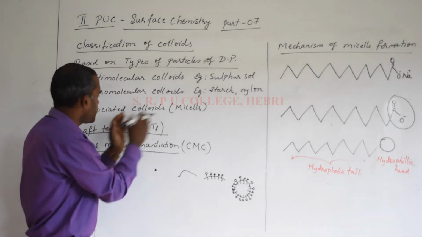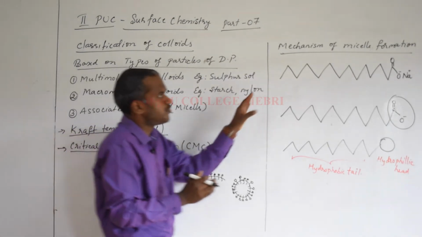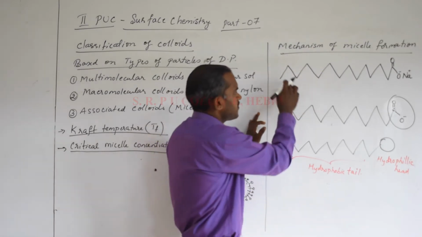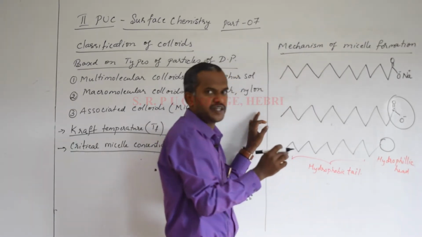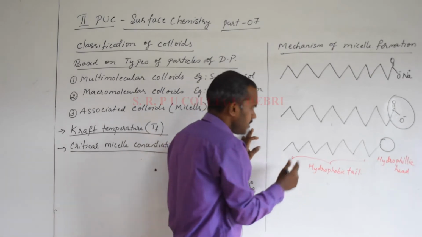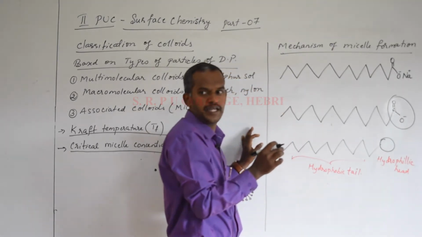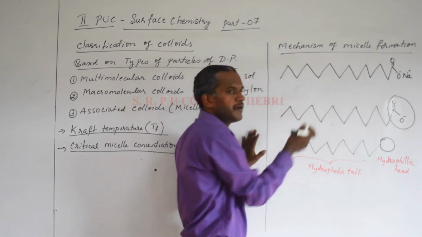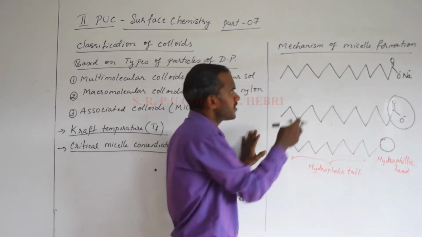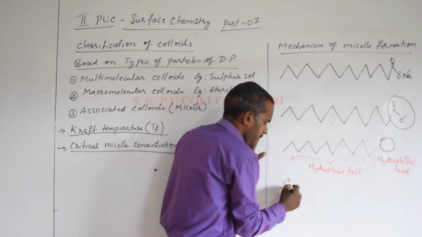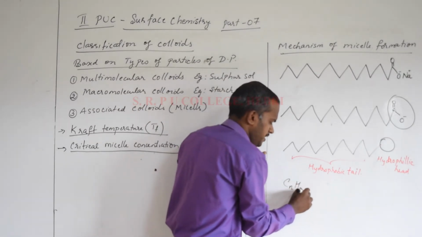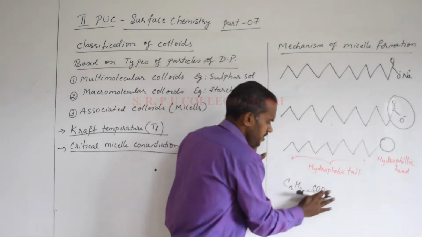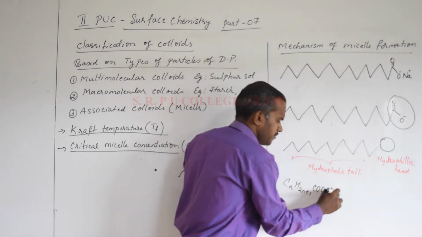Related to associated colloids, I will tell you something more about micelle formation. Don't count the number of carbon atoms in this line representation. Generally, sodium stearate is chemically a soap. The total number of carbon atoms in stearic acid is 17, and the general formula for a fatty acid is CnH2n+1COOH. When the hydrogen is replaced by sodium, it becomes a soap.